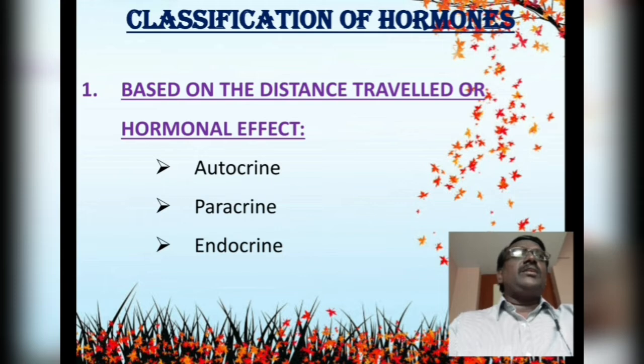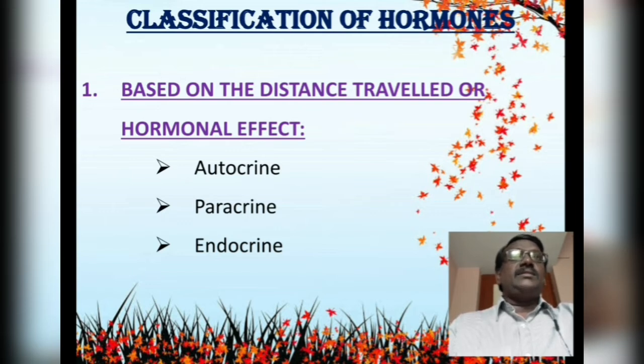In case of autocrine hormones, the hormones are secreted by a specific tissue or an organ, and their role is also completed within the same tissue or organ. For example, estradiol is the name of the hormone which is secreted by the ovary, and the function is also completed within the ovary itself. Hence, the term autocrine is given.